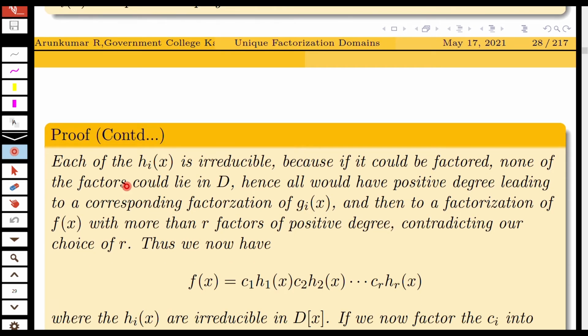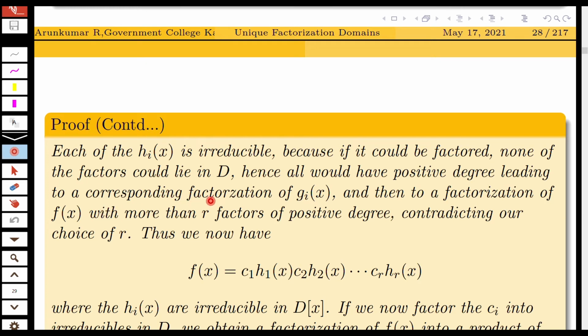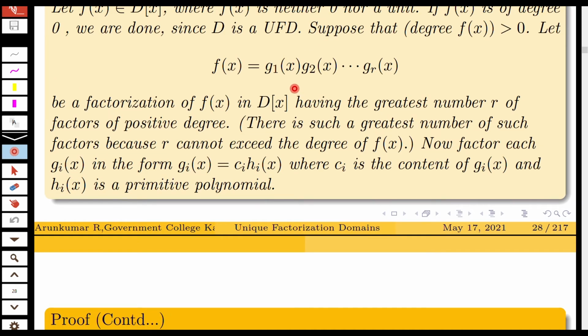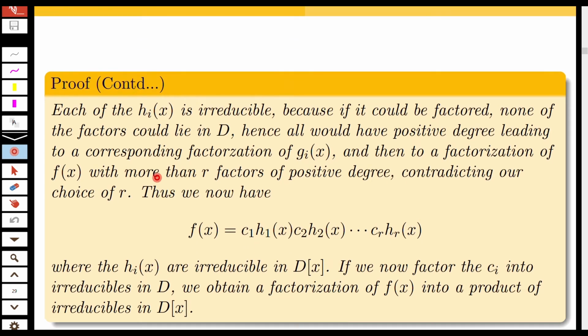Each hi(x) is irreducible because if it could be factored, none of the factors would lie in D. Hence, all would have positive degree, leading to a corresponding factorization of gi(x), and then to a factorization of f(x) with more than r factors of positive degree, contradicting our choice of r. That is, if hi(x) is factorized, the total number of factors would be greater than r, contradicting the choice that r is the greatest number of such factors. Therefore, hi(x) is irreducible.